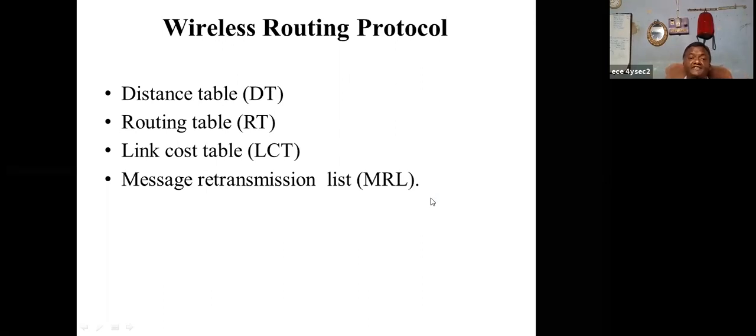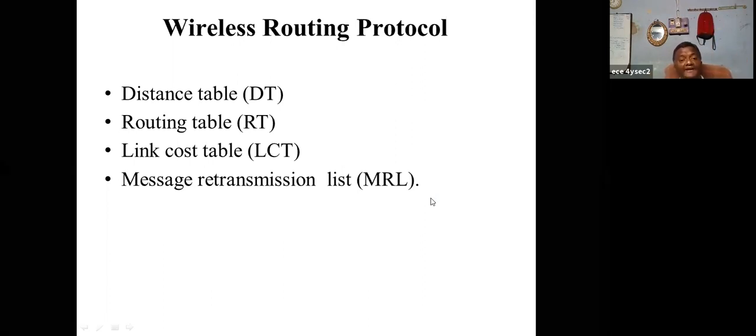Next one, the message retransmission list. For each and every update, suppose sometimes the data is not reaching. Sometimes it is required to retransmit the data.